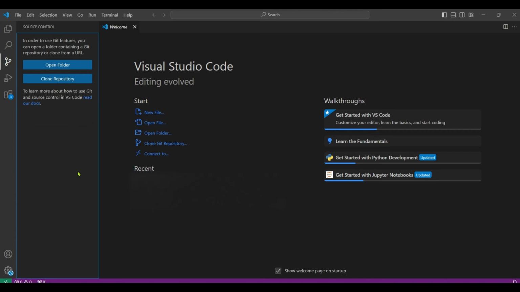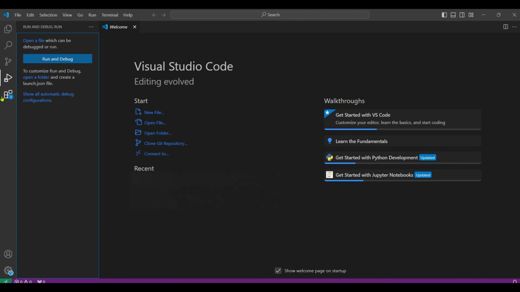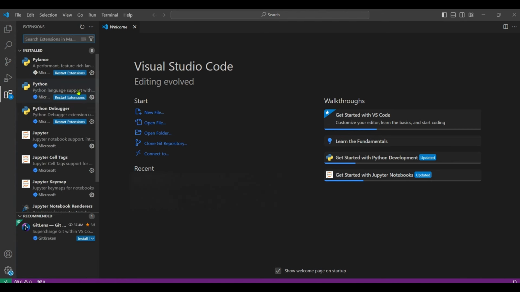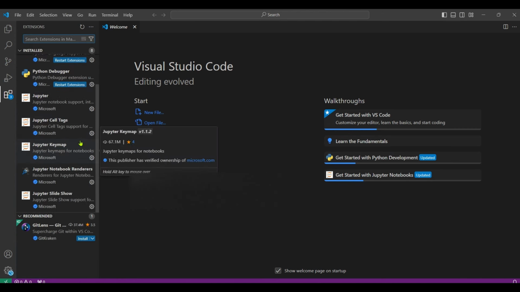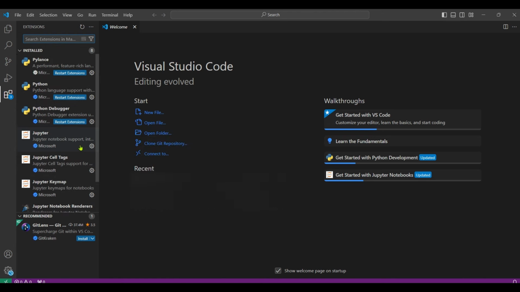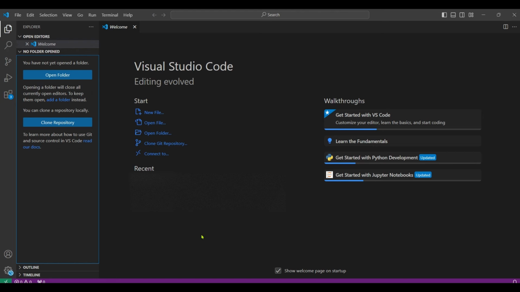If you want to connect to any of your repository, you can connect here, or you can clone your repository to your local. And this is run and debug, and these are some extensions which you can install on your need. So when we learn more in Python and try to do some hands-on, we'll understand how to create a Python file and how to debug it more in the coming videos.